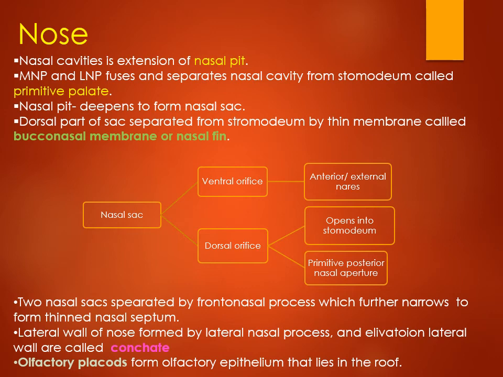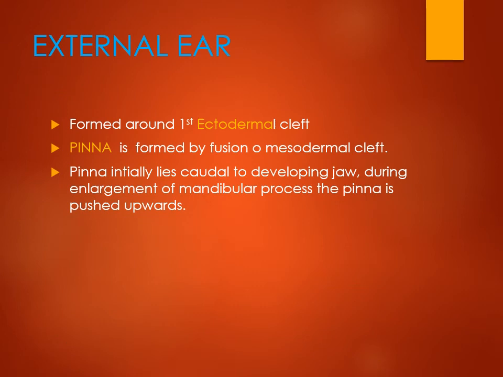Now further we go to development of the external ear. The external ear is formed around the first ectodermal cleft. The pinna, the external ear, is formed by fusion of mesodermal clefts on the two sides. The pinna is initially on the caudal or lower side, but when the jaw develops during enlargement of the mandibular process, the pinna is pushed upwards.